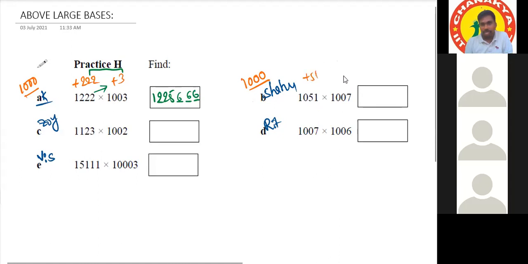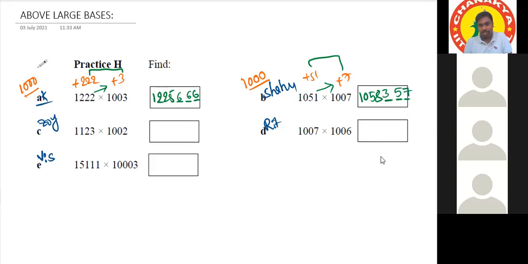So 1051 plus 7 is 1058. Three places are reserved for 51 into 7. The last digit is 7, and 7 fives are 35, so 357. The answer is 1058357.